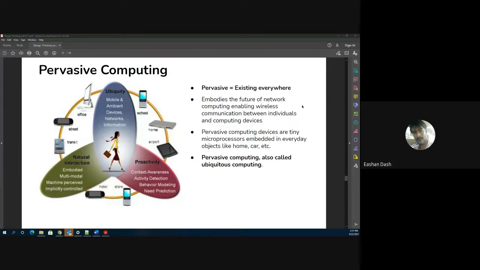There are three main aspects of pervasive computing. The first aspect is natural interaction. What I mean by natural interaction is that when you are interacting with your desktop or your laptop, it's definitely not a natural interaction by any means. You're using a GUI, you are using a mouse, you are using a keyboard.